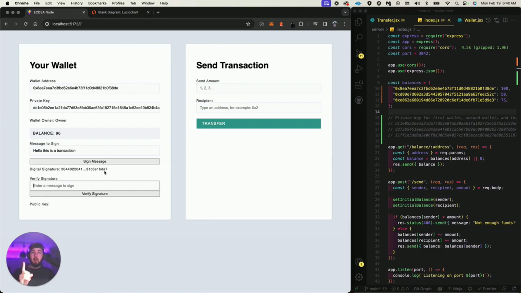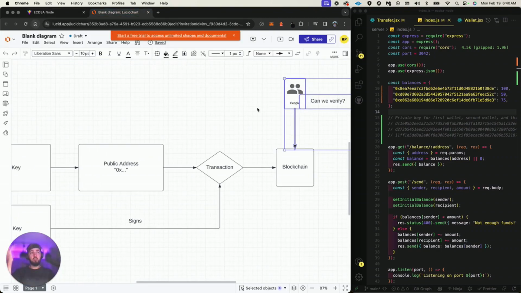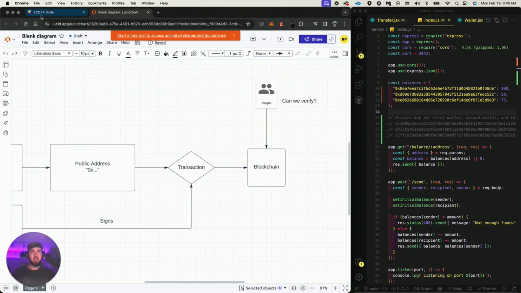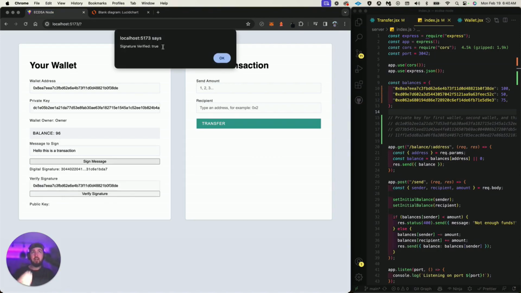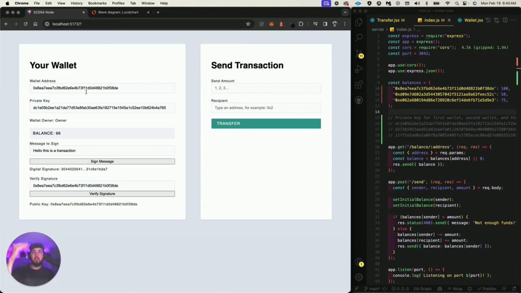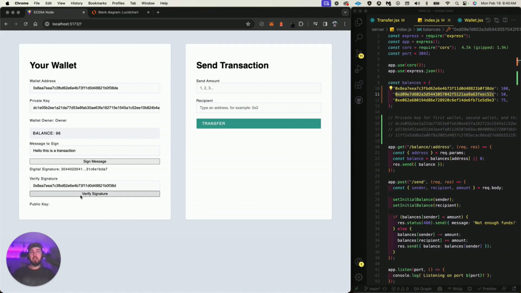And if I'm a public person and I want to verify that this wallet did in fact sign this message, what I can do is put in this signature and address. So if I'm one of these random people just looking at the blockchain, before this transaction gets hashed to the blockchain, I can say, did this person really do this? Did this wallet really sign this? And I can verify that this person did actually sign this transaction because it has all this data in it. Now, if this was off, let's say it's a different wallet address, even by one letter, if I verify the signature, you can see I don't get any verification.